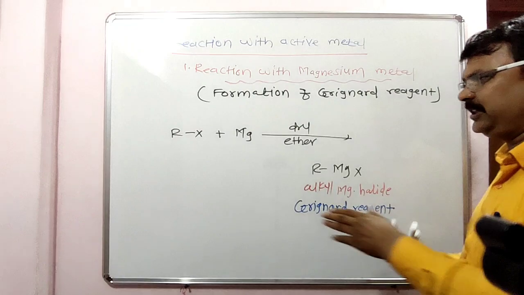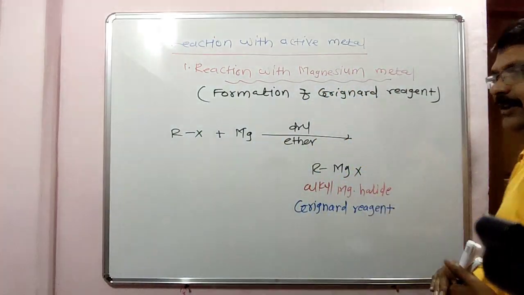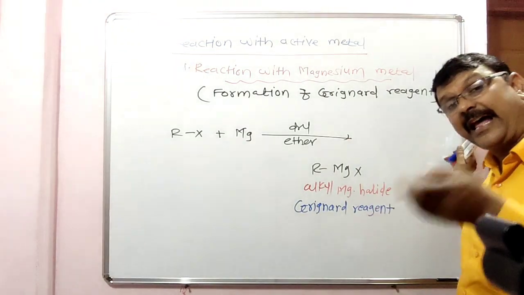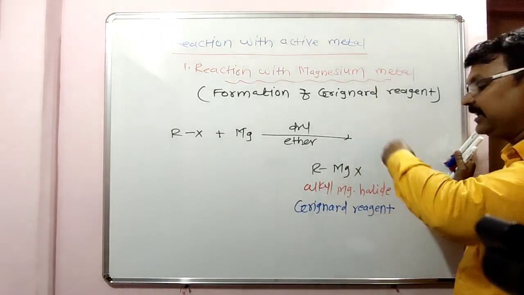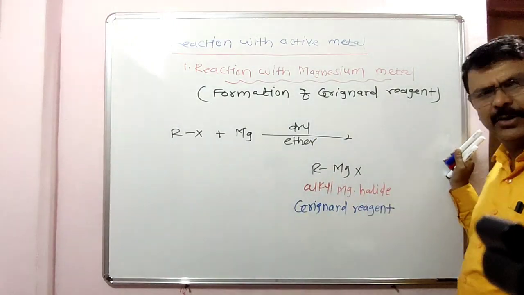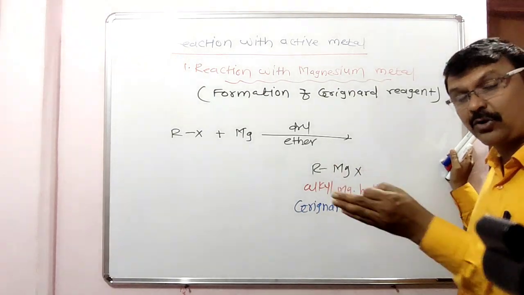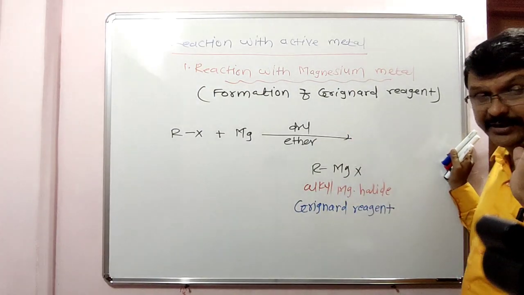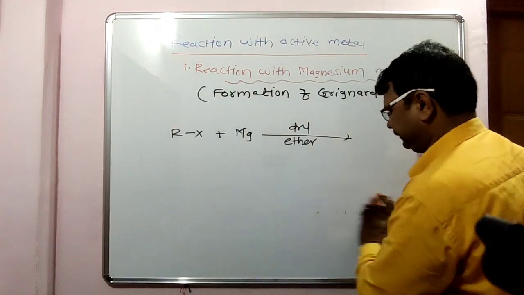Repeat everybody, what is this? This is the alkyl halide. It is reacted with magnesium metal in presence of dry ether. It gives alkyl magnesium halide, which is called a Grignard reagent. Okay, yes.